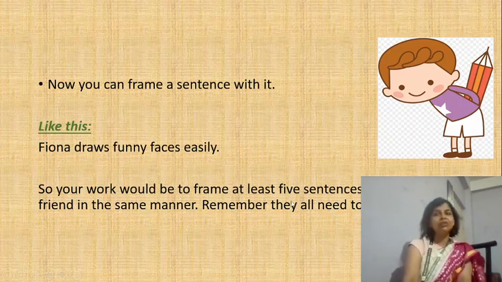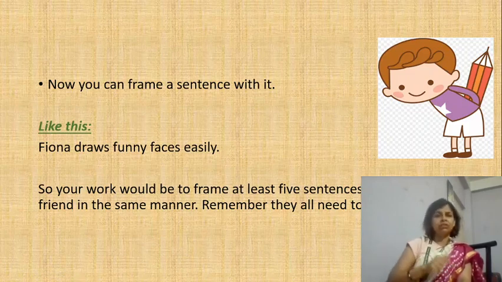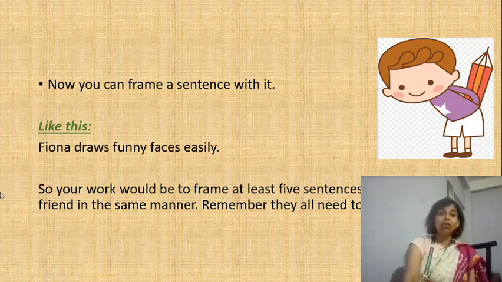So now comes your work. What would be your work? Your work would be to frame at least 5 sentences on your best friend in the same manner, in the manner I have done. Remember, they all need to be different. You can't go on writing draws funny faces, draws colorful faces, draws mountains. No, that's very, very boring. You have to change them. Draws, dances, sings, speaks, reads. So these are all verbs which you can use to frame sentences on your best friend.